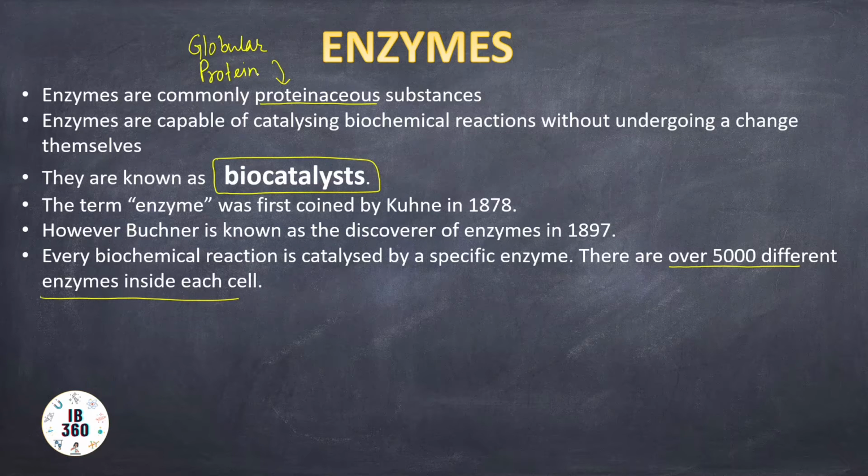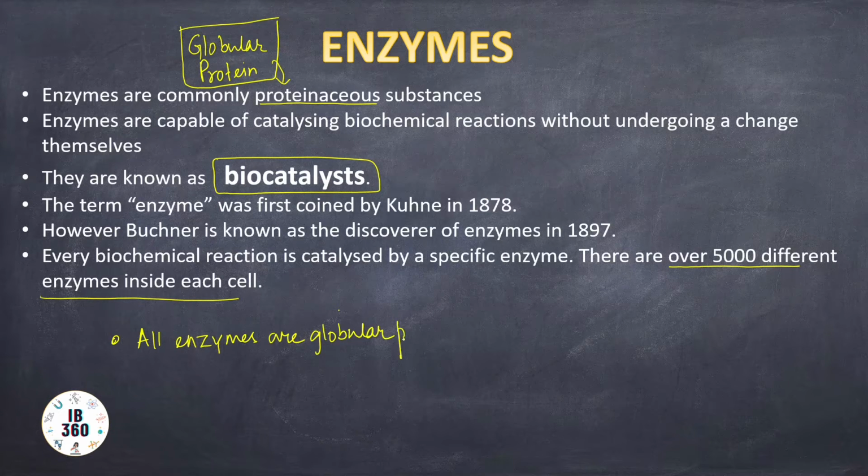All enzymes are globular proteins, with some exceptions: with the exception of recently discovered RNA enzymes, known as ribozymes. Except for that, all enzymes are globular proteins, because a ribozyme is not a protein, at least not a protein only. So how can it be a globular protein?